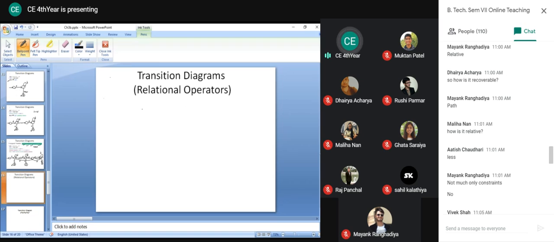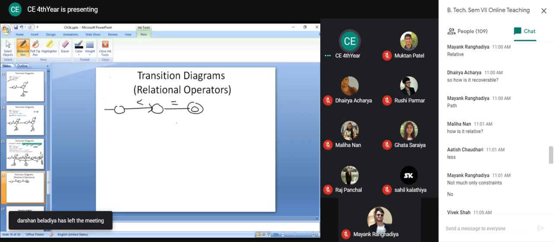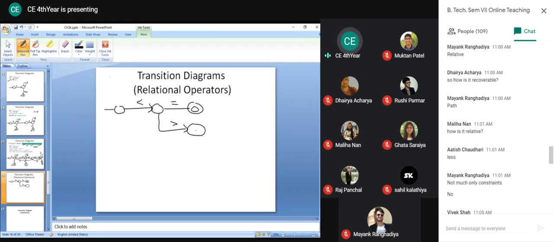So now let us consider a transition diagram for the relational operator. In relational operators, we'll have first a less than or equal to. Let us consider. Here I am directly putting this double circle. The reason is, in the relational operator, we know that the length will always be 2. There is no need to consider the third character.